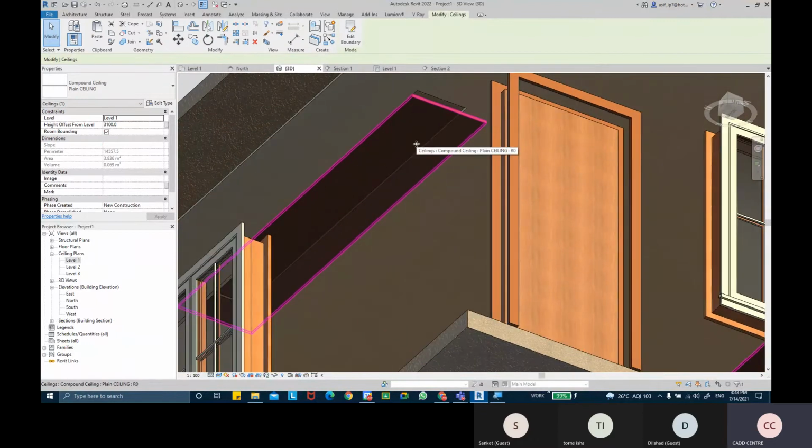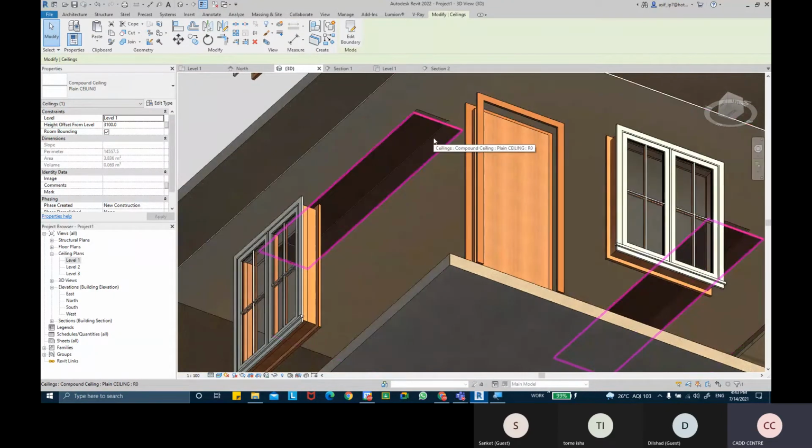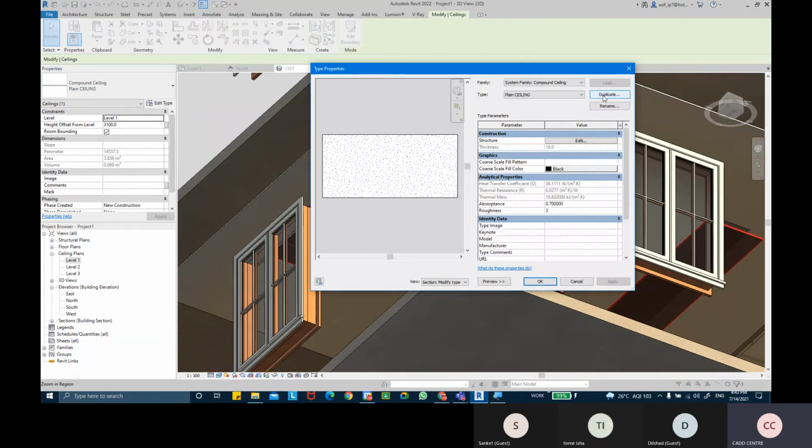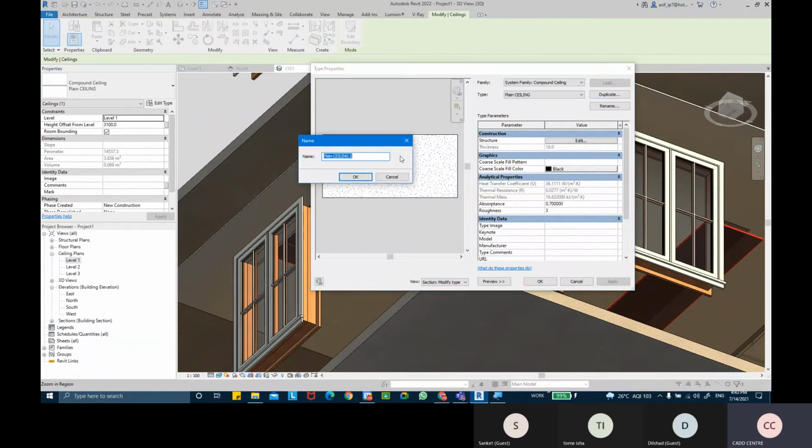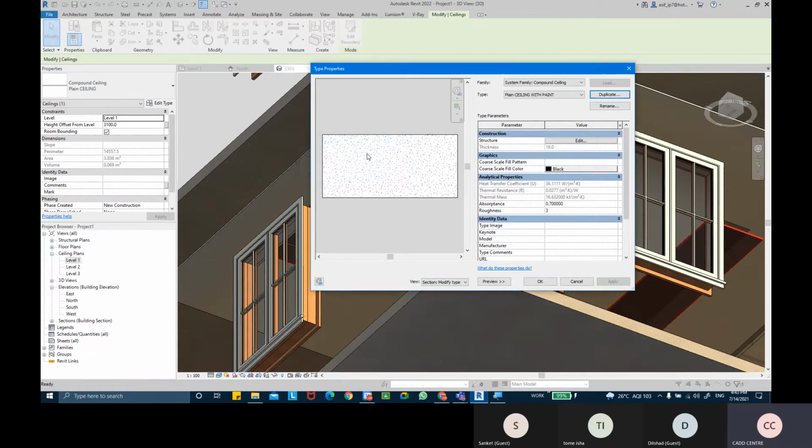So I'm going to select that ceiling, or whichever ceiling you want to edit. You can come into the edit type. I'm going to duplicate this ceiling. I will call this plain ceiling with paint maybe. So I'm going to name that as plain ceiling with paint. Right, and then we can come back to the edit type or your edit structure.